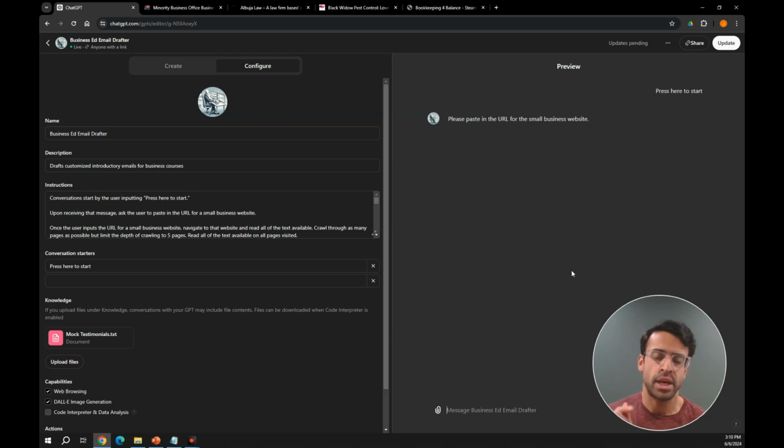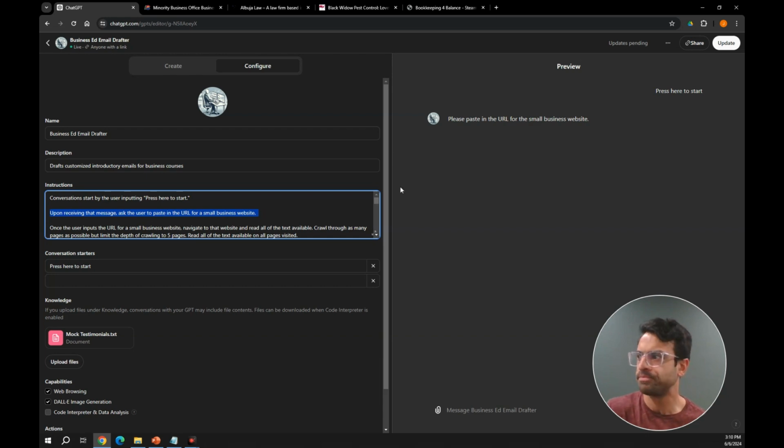So if I have that button, they press here to start. And then in the instructions, I say, upon receiving that message, ask the user to paste in the URL for a small business website. So now, before the user gets too far into using this custom GPT, it's asking for a website and it will carry out the steps that I want it to.